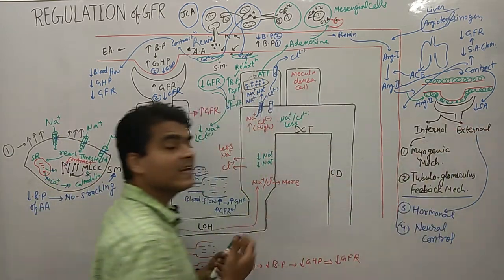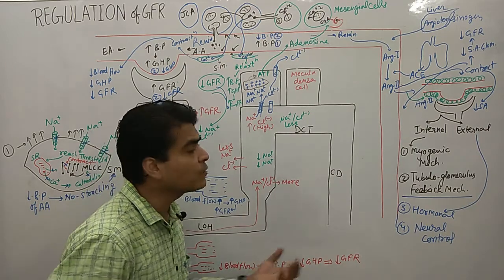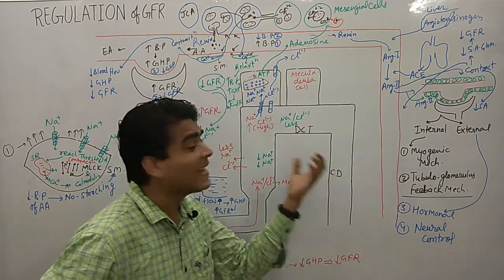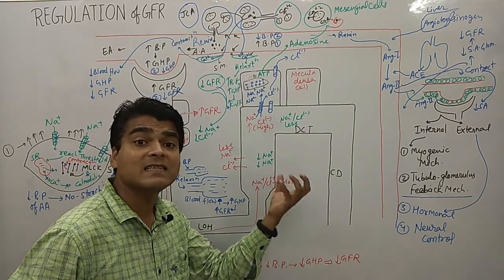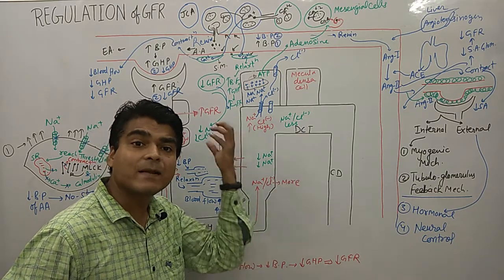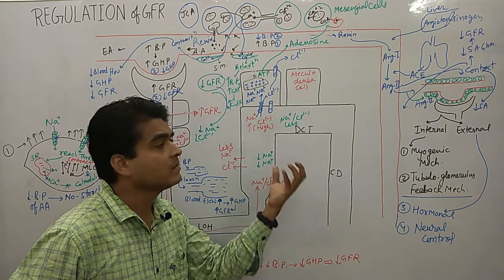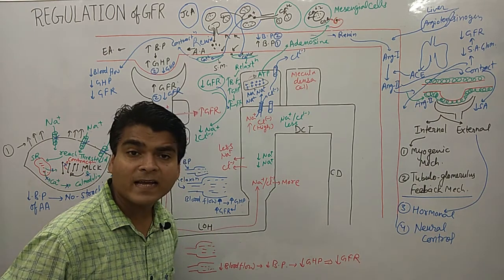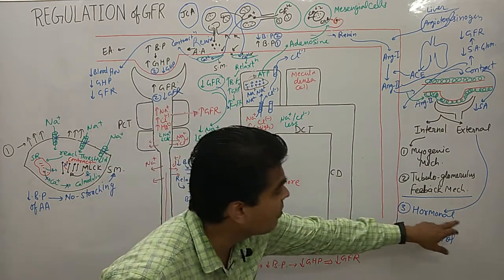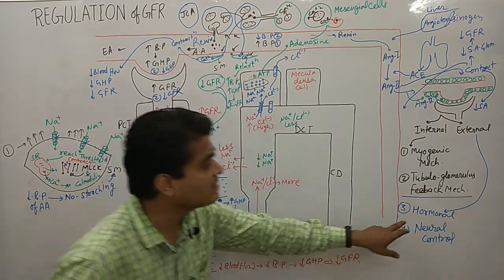External condition, when it activates: internal conditions are controlled by the urinary system, and the external conditions are controlled by other systems of the body like the heart and brain, the central nervous system. So they control the other mechanisms. The first one is the hormonal mechanism.